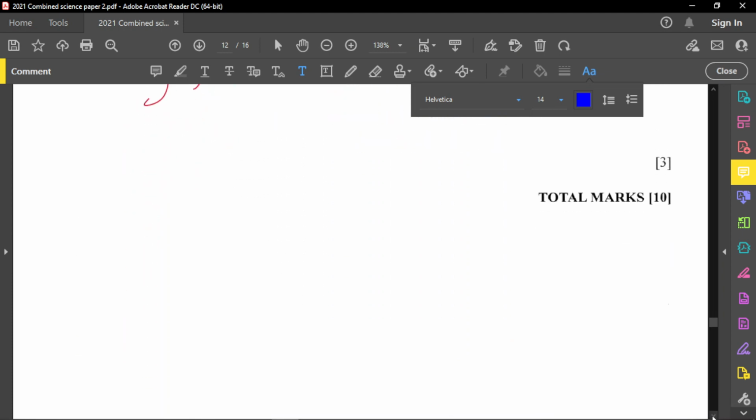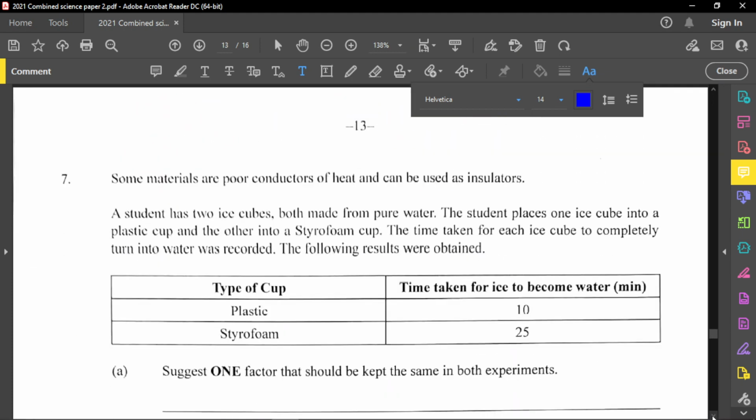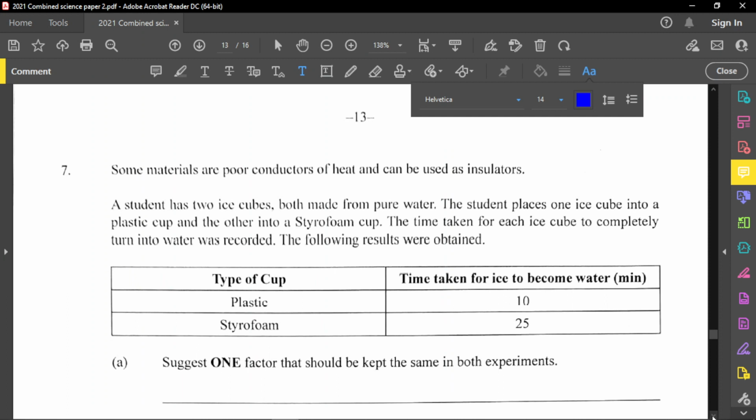Let's see if that's the whole question there. All right, next question is question number 7. And there's one more after this and we're done. And it said, some materials are poor conductors of heat and can be used as insulators. A student has 2 ice cubes, both made from pure water. The student places one ice cube into a plastic cup and the other into a styrofoam cup. The time taken for each ice cube to be completely turned into water was recorded. The following results were obtained.